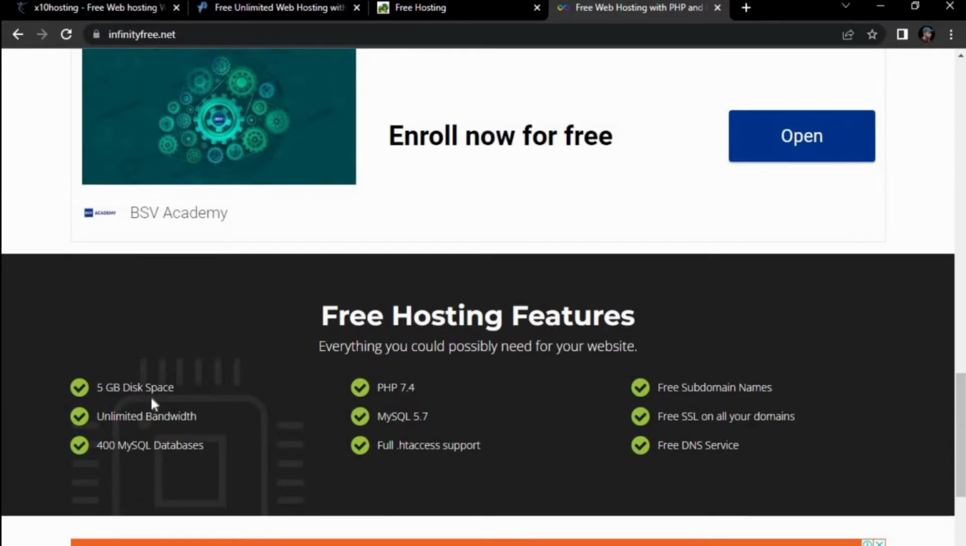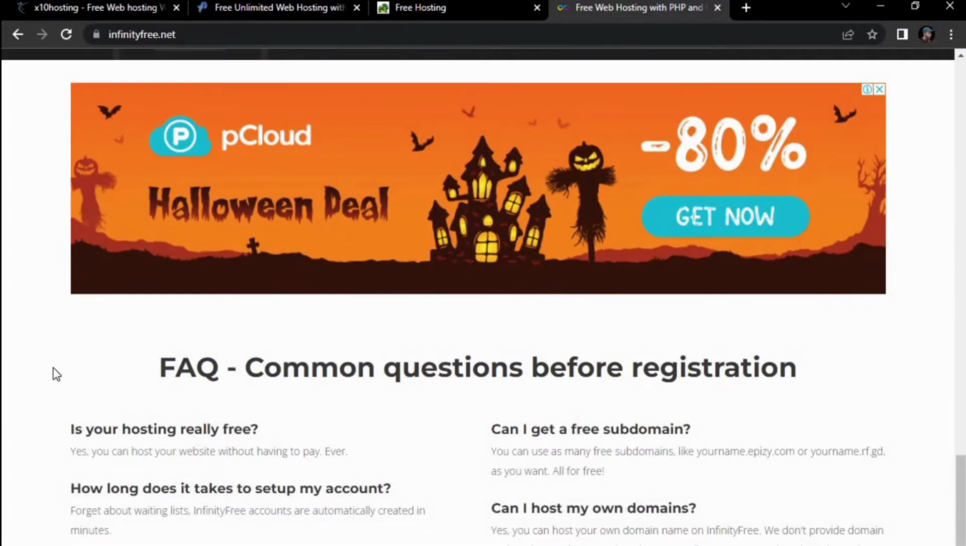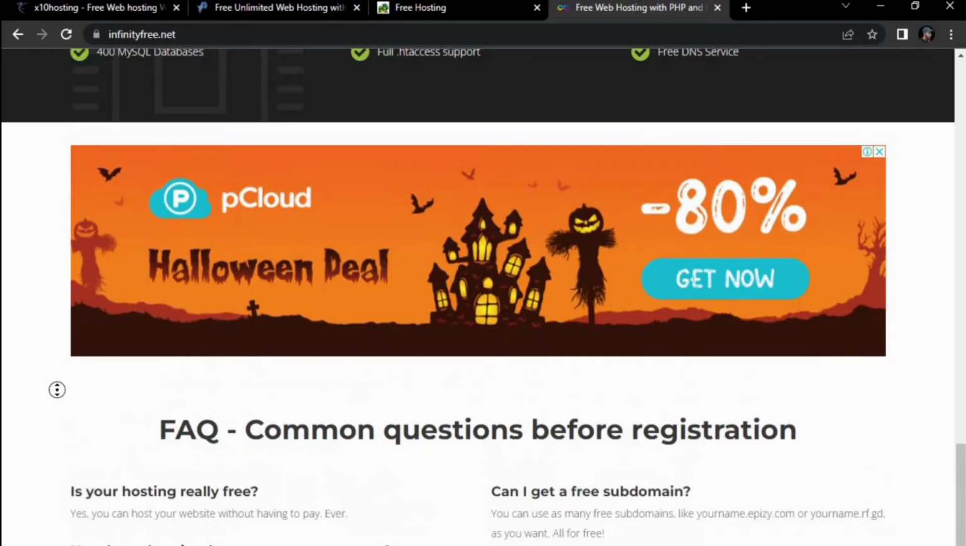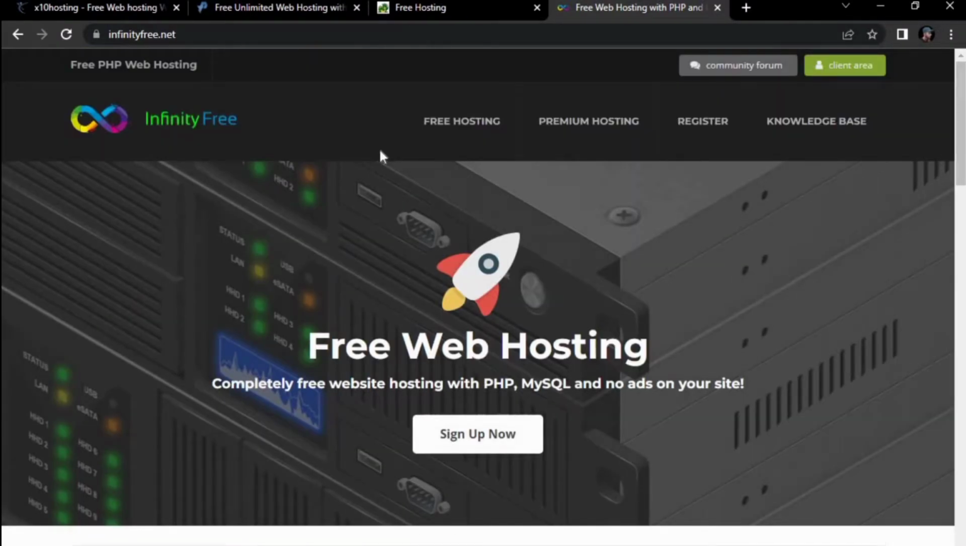5 GB disk, unlimited bandwidth, 400 MySQL databases, full HTTPS support, latest PHP version, free subdomains, free SSL on all your domains. This is a very good thing. And free DNS service. InfinityFree, this is very well done. In the next video I will do a completely free tutorial on how to sign up and how to connect your domain for free.